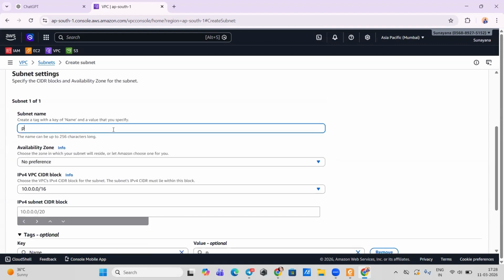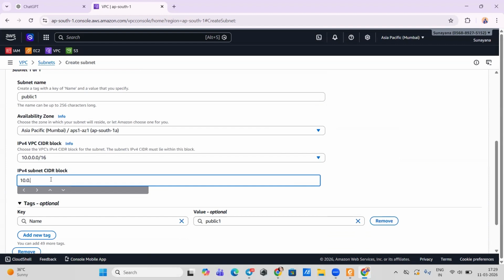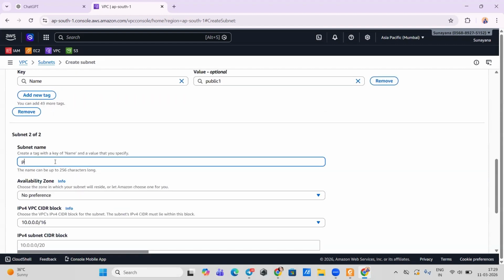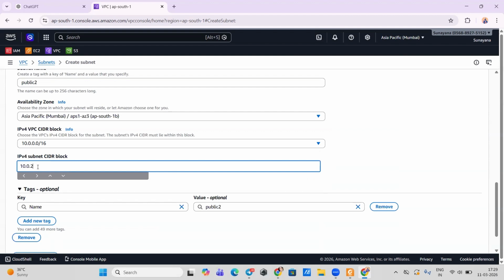So let's get started. Public 1. We are going to need 2 public subnets. Okay, so we can give any AZ, and the CIDR 10.0.1.0/24. Okay, then add subnet. We are going to create public 2. For preference, select any, and the CIDR 10.0.2.0/24.